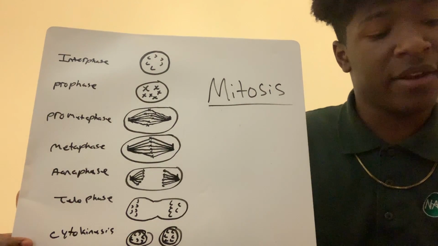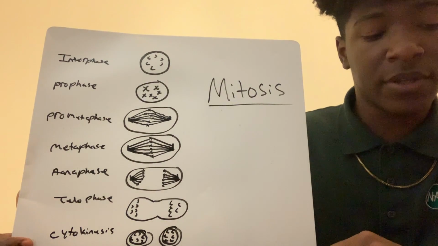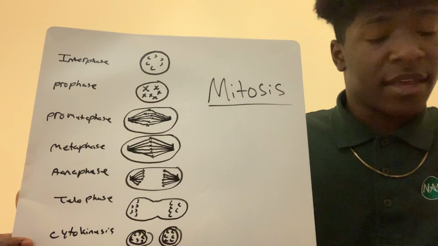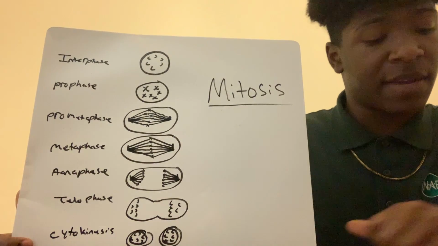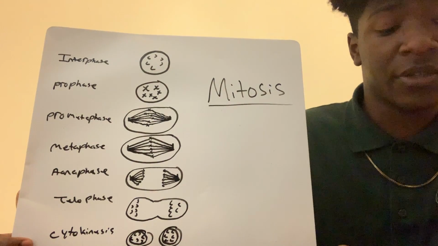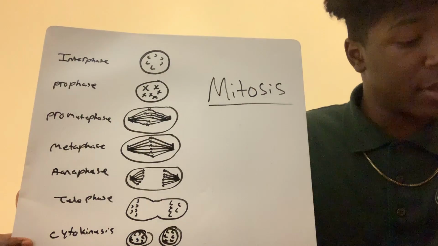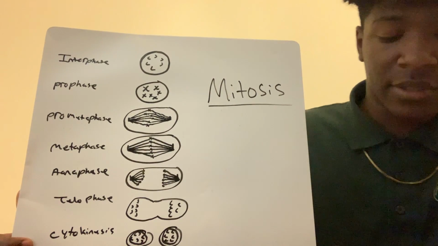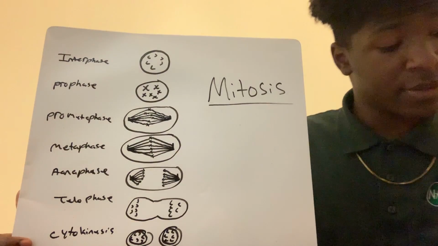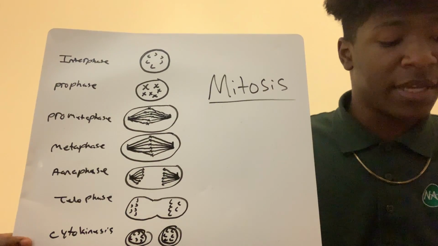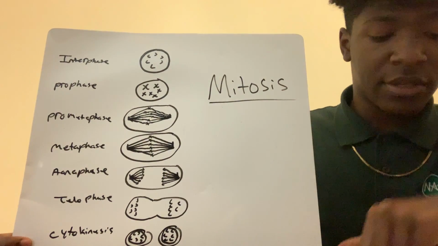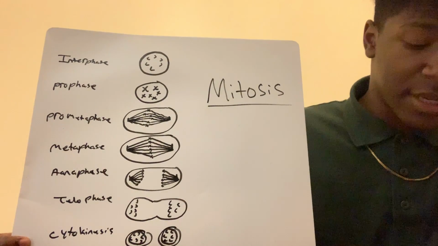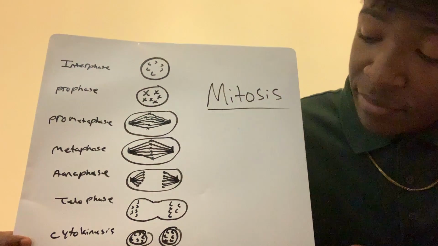And then we move on to the metaphase. This is where the chromosomes align in the middle of the cell. Next, we have the anaphase. The chromosomes are separated and pulled apart. And then we have the telophase. The microtubules disappear and cell division begins. And finally, we get down to cytokinesis. The two new daughter cells are formed, and each has 46 chromosomes.